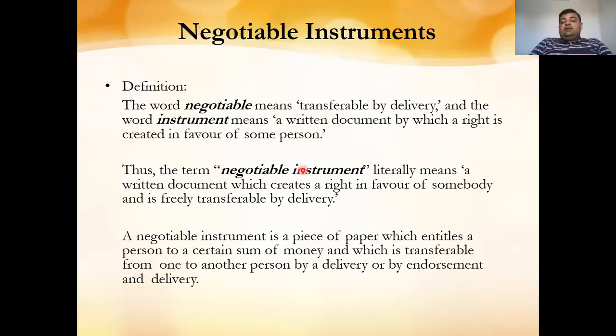Thus the term negotiable instrument literally means a written document which creates a right in favor of somebody and is freely transferable by delivery. If it must be freely transferable, there must not be any conditional transferability. So the instrument will only be called a negotiable instrument when it is freely transferable. For example, just take an example of bills of exchange.